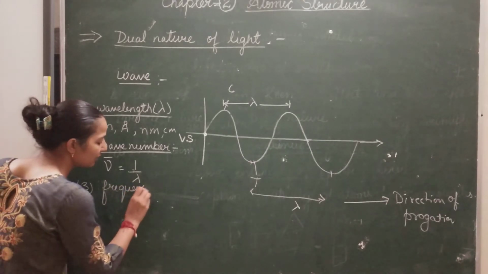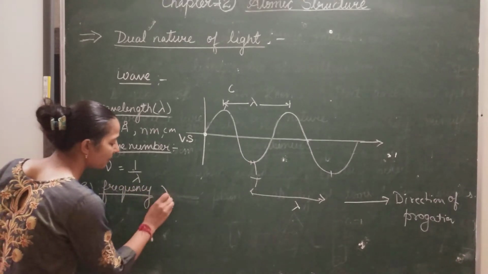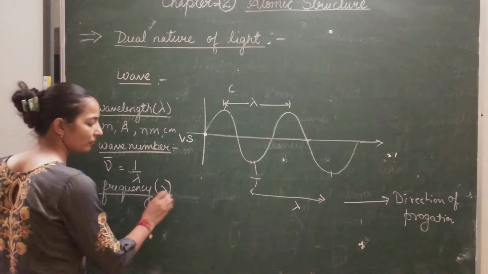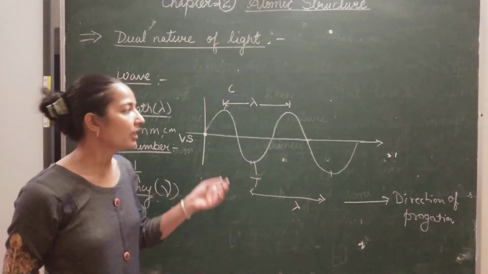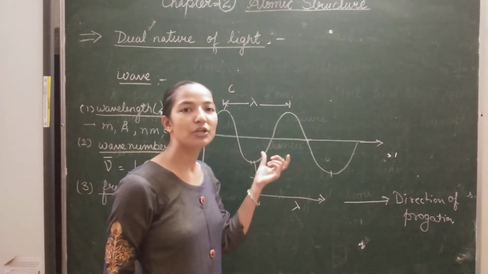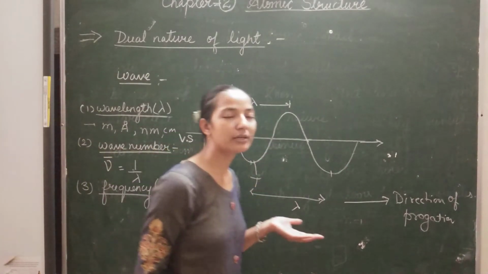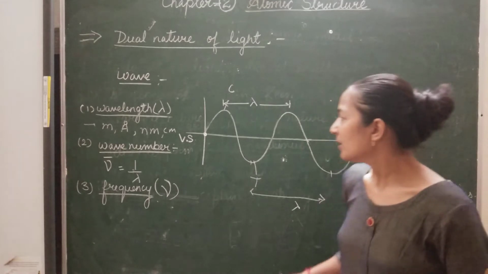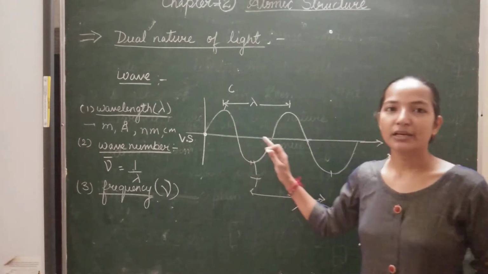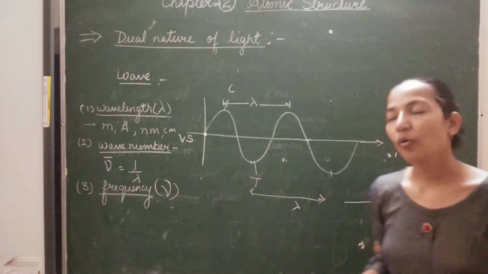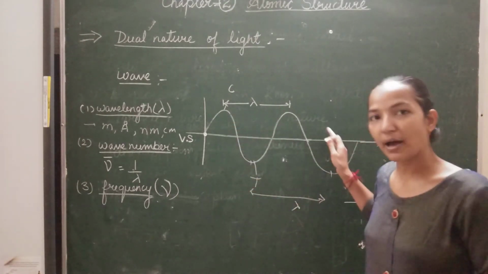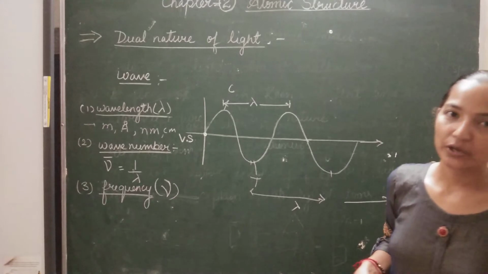The frequency term is represented by the symbol nu. And what is frequency? Through a point, in a unit time, you can consider 1 second, within 1 second how many vibrations are there, how many waves are passing, that is called frequency.